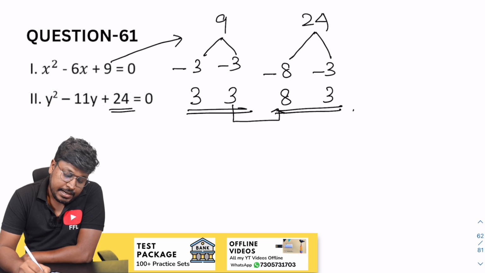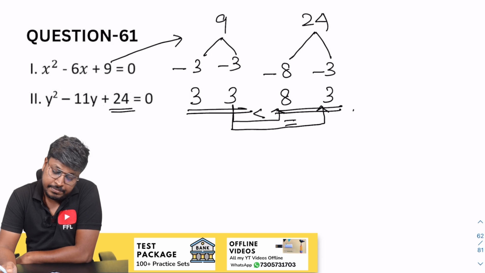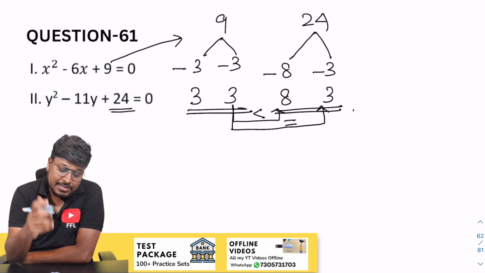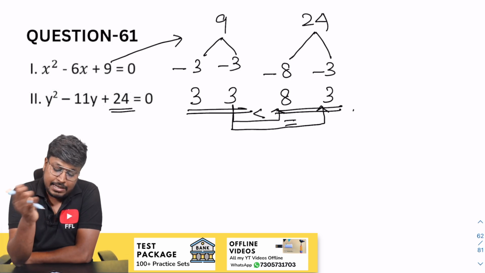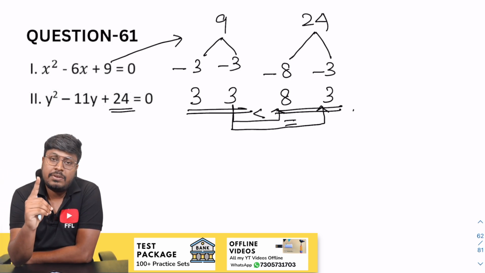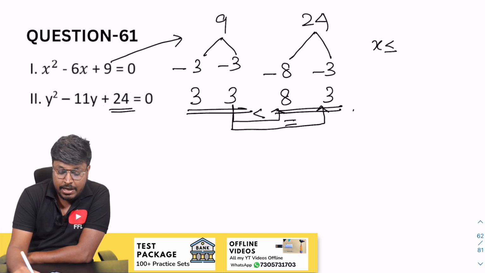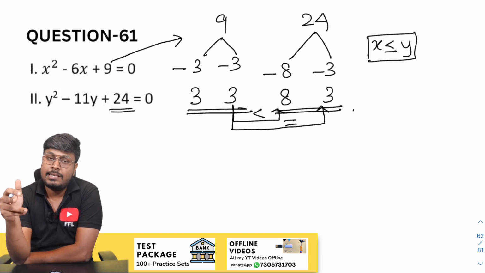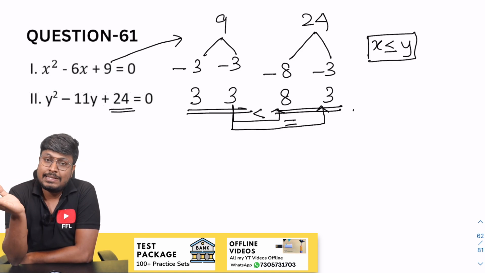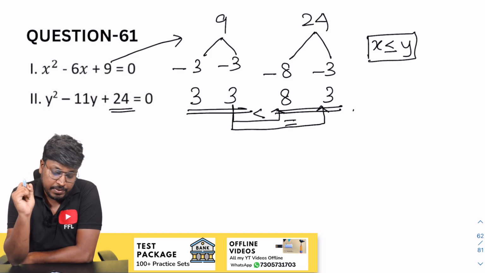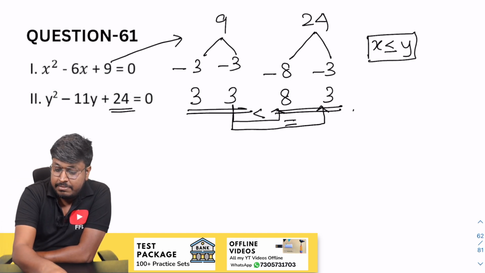So 3 and 8, 8 is greater than 3, and 3 and 3, it is equal to. So finally we can say that one value is equal to, and because 3 and 3 we can commonly take 1 3 and then compare, we can say that one y value is greater than and one x value is less than. So we can say that the answer will be x less than or equal to y, because one value is equal to, 3 and 3, and in another comparison y is greater than. So we can definitely say the answer will be x less than or equal to y. So which is the answer for question number 61.